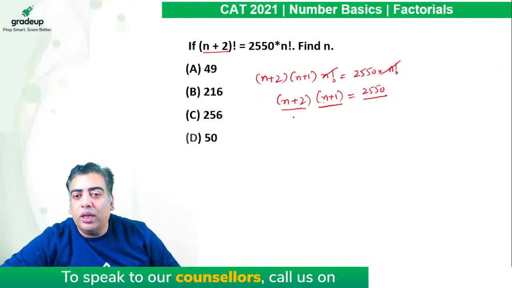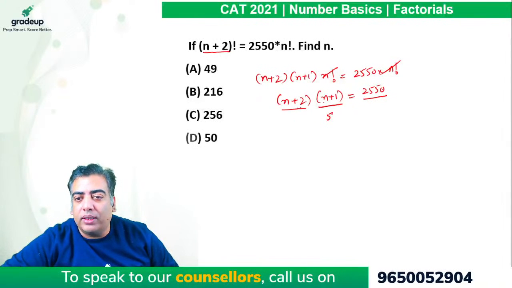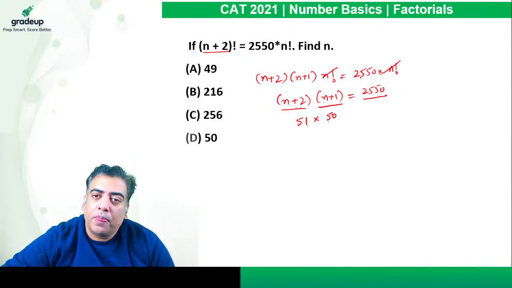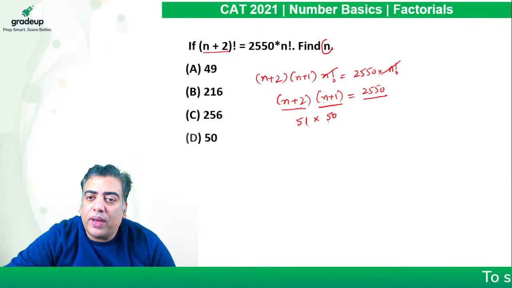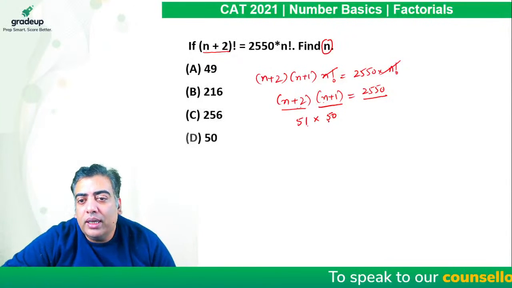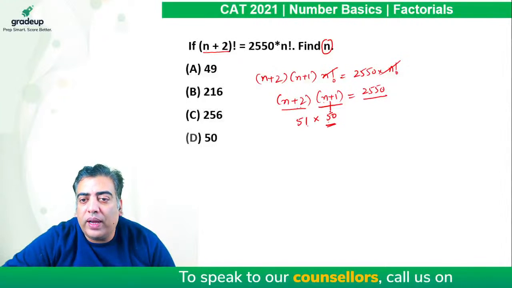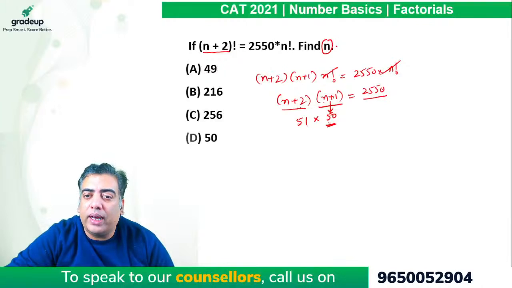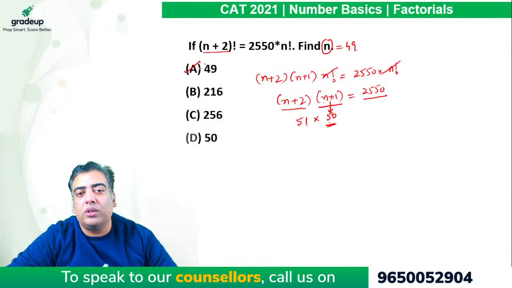If I take 50 into 51, the product comes out to be 2550. In the question, we are being asked the value of n. So please keep in mind this 50 is the value of n plus 1. If n plus 1 is 50, the value of n comes out to be 50 minus 1, which is 49. So the correct answer option is A.